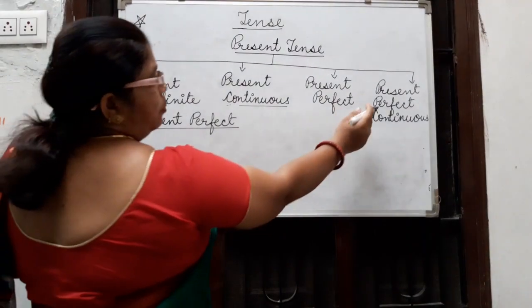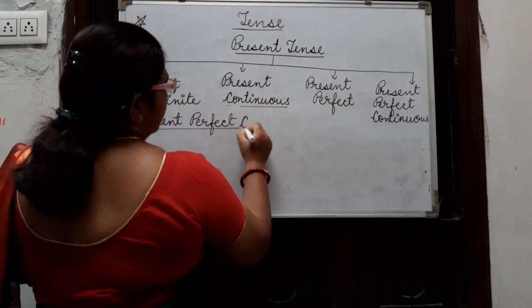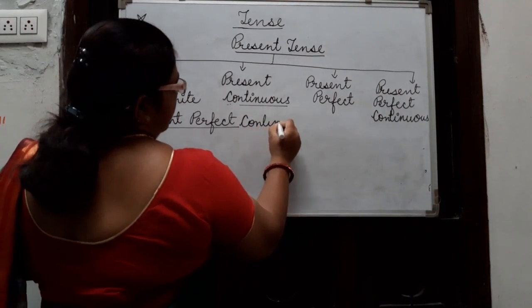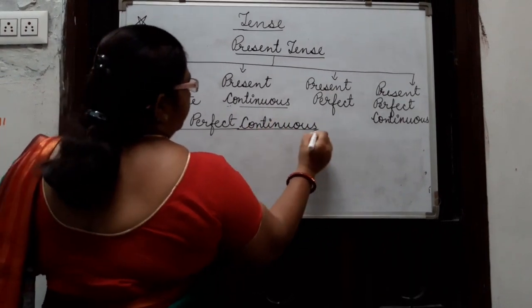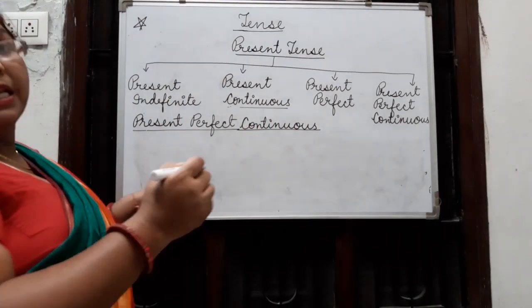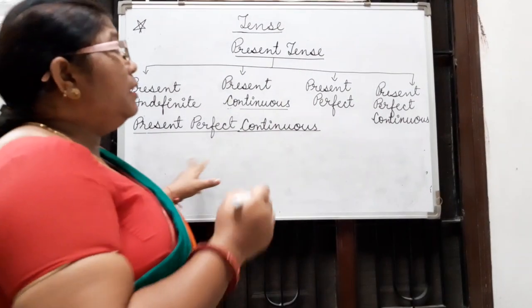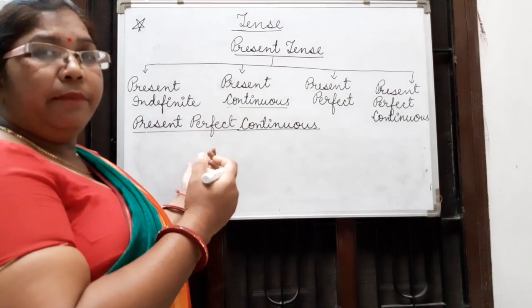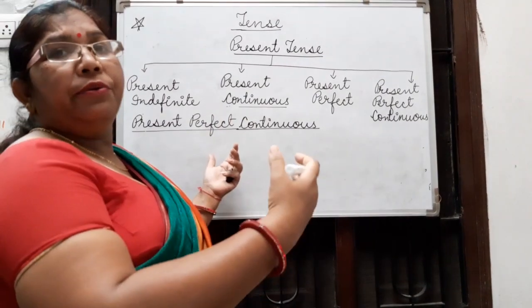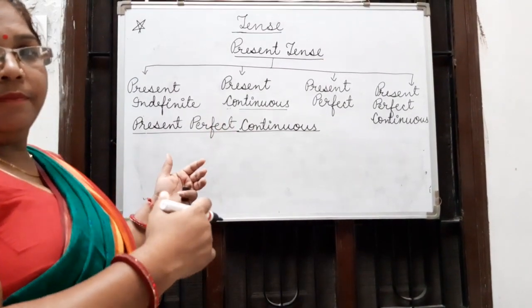Now we will talk about present perfect continuous. Present perfect continuous is used when the work started before the present time and continues till the present time.